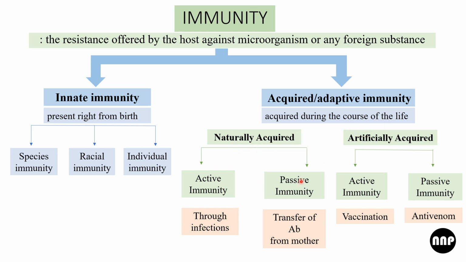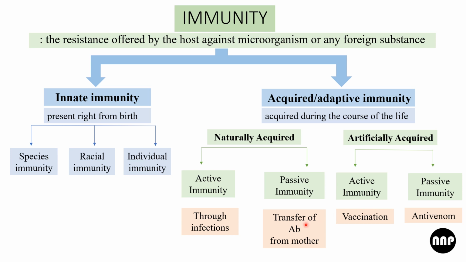But again, there is a subclassification called active and passive. Here, active immunity means the body has to work and produce antibodies. But in passive immunity, the body doesn't have to work and produce antibodies. Rather, we are providing the preformed antibodies. For active immunity, naturally acquired, we have it through infections. Whenever we are infected, our body produces antibodies against the pathogens. Hence, it is active.